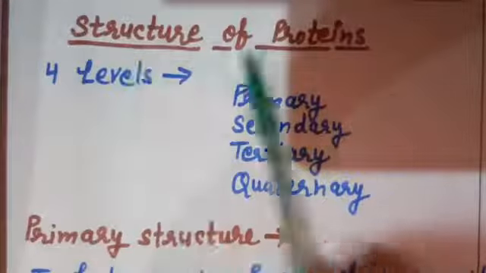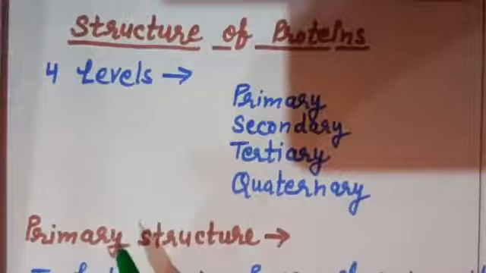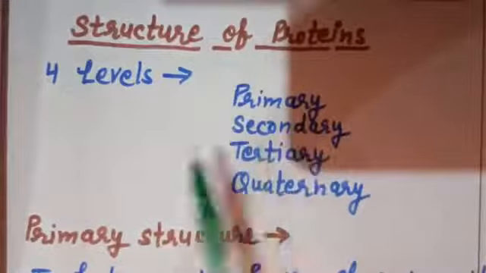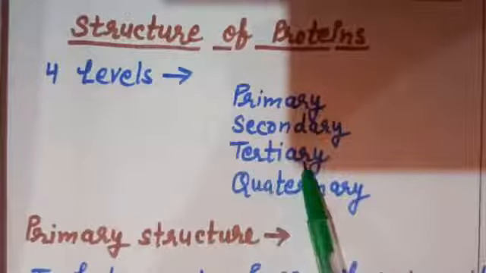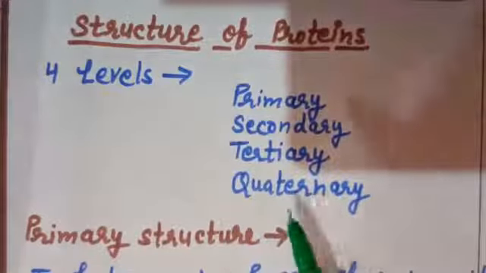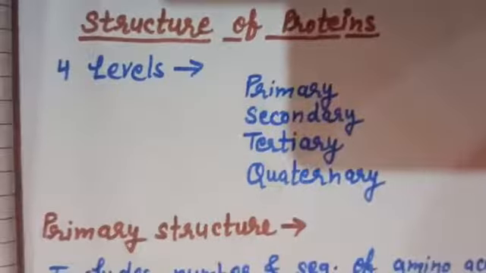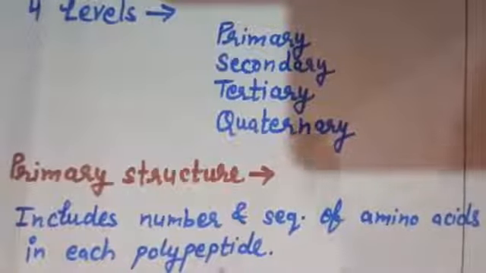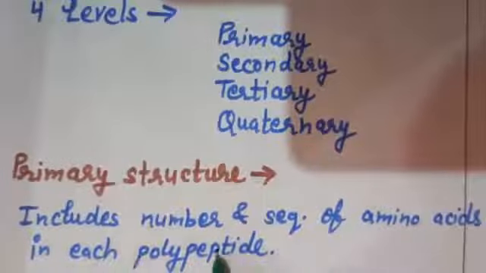Now let's discuss the structure of proteins. A biologist studies the structure of protein at 4 levels, and these are the primary level, which is called the primary structure of protein; at the secondary level, we study the secondary structure of protein; at the tertiary level, we study the tertiary structure of protein; and at the quaternary level, we study the quaternary structure of protein. So let's start with the primary structure of protein, what we study in the primary structure. Primary structure includes the number and sequence of amino acids in each polypeptide.